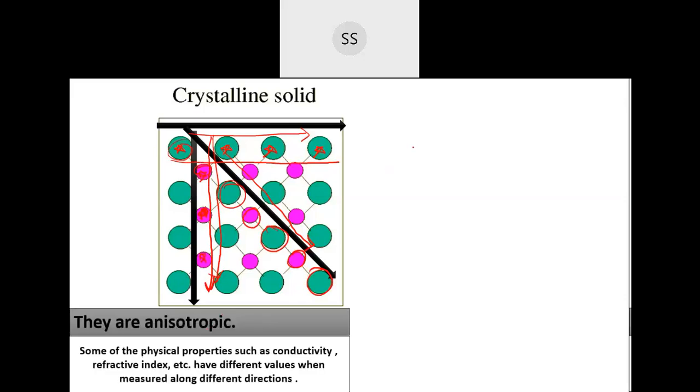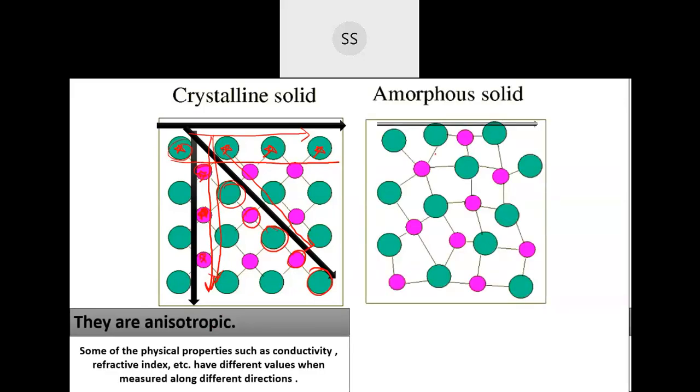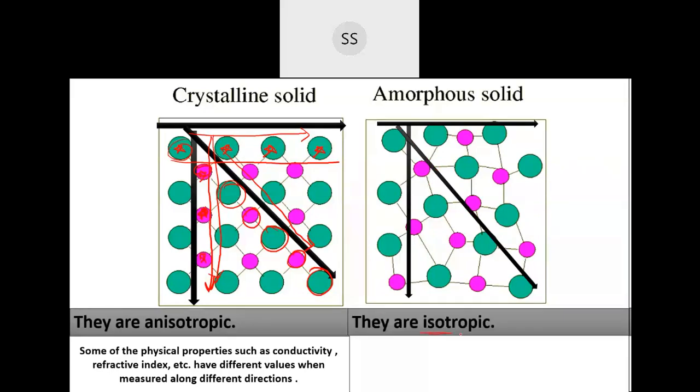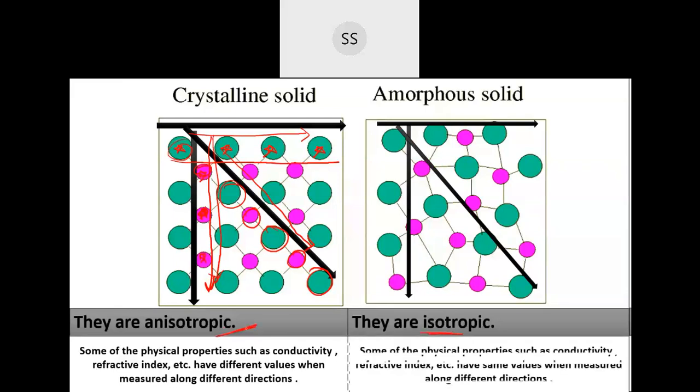whereas in the case of amorphous solid, if you're going to measure those same physical properties in different directions, you end up getting almost the same values. You don't find much difference, so this value will almost remain the same. So we call amorphous isotropic because the values come out to be almost similar, whereas in crystalline, since the values are different, we call them anisotropic in nature. Okay, so that was the third characteristic property we have done. Now next we will move on.